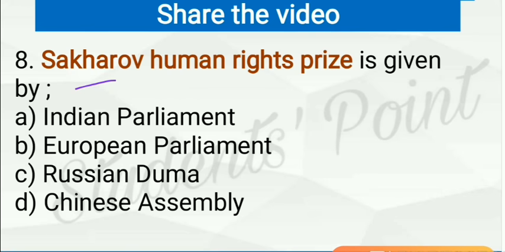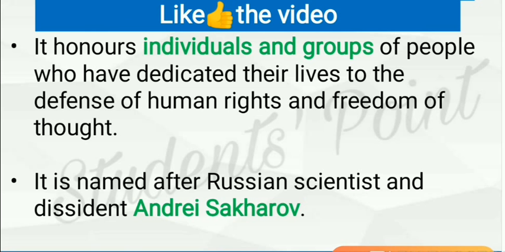Sakharov Human Rights Prize is given by, so the Sakharov Human Rights Prize is given by European Parliament. So here B is the right answer. It honors individuals as well as groups of people who have dedicated their lives to defense of human rights and freedom of thought. It is named after Russian scientist and dissident Andrei Sakharov. Remember that this Sakharov award has been named after Andrei Sakharov. He was a Russian scientist.